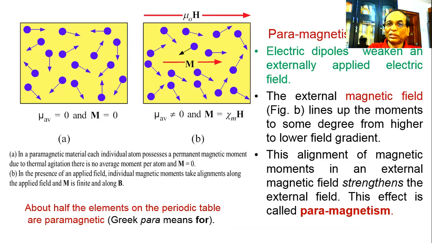Paramagnetism. This is a pictorial view of the paramagnetic material. The left-hand picture shows the average magnetic moment vector. So it is clear from the left-hand side picture, when there is no external magnetic field, the magnetization M is equal to 0.